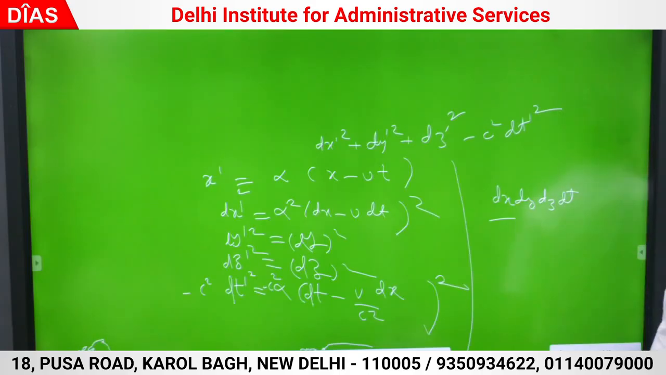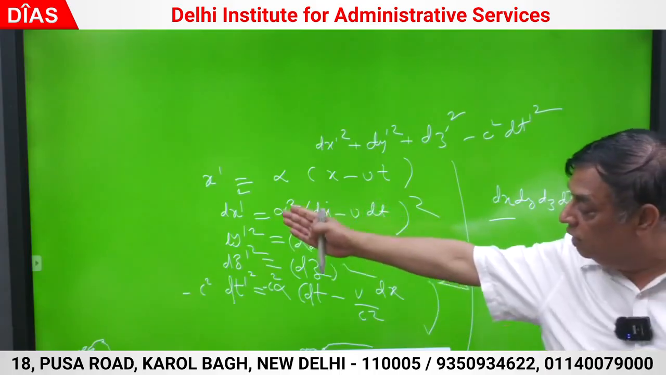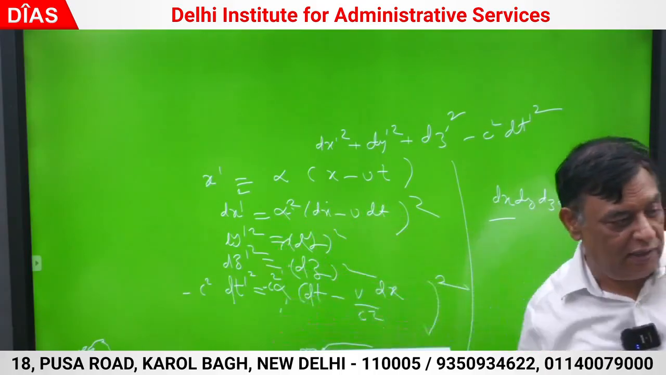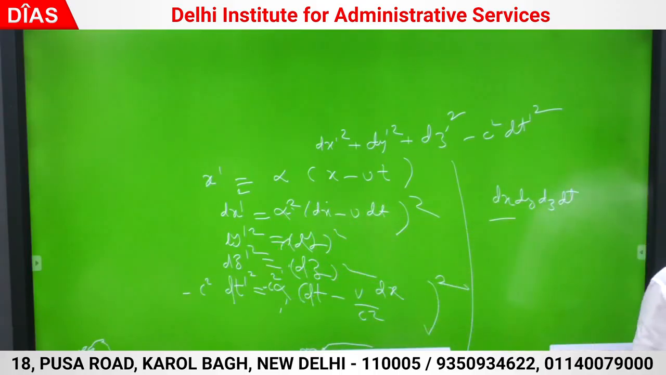Theoretically, conceptually you have to think, then only you can argue why dx dy dz dt is not the same as dx dash dy dash dz dash dt dash. It has to be, and I already said it is Lorentz invariant. But if simple multiplication of these four, dx dash dy dash dz dash dt dash, is not the same as dx dy dz dt, and it has to be invariant, it is invariant.